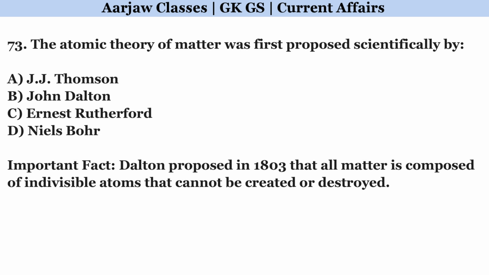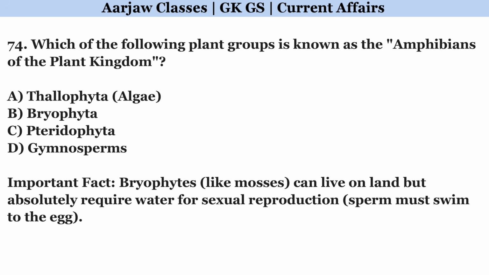The atomic theory of matter was first proposed scientifically by. Right option is B. John Dalton. Which of the following plant groups is known as the amphibians of the plant kingdom? Right option is B. Bryophyta.